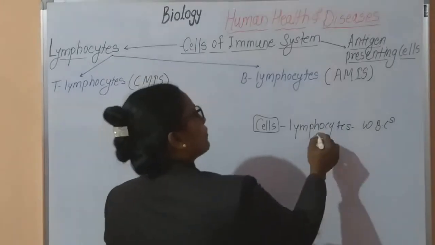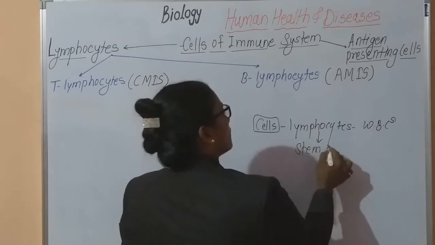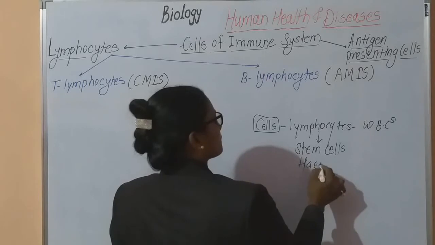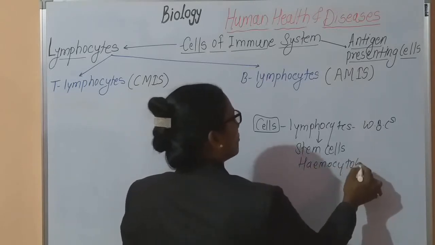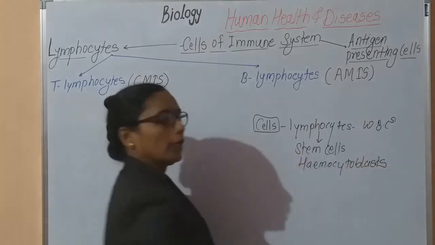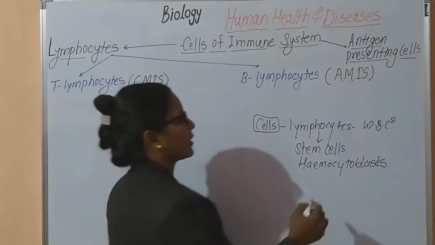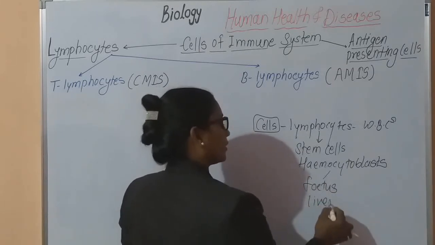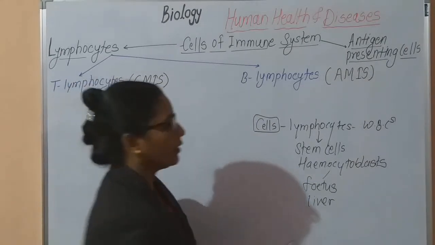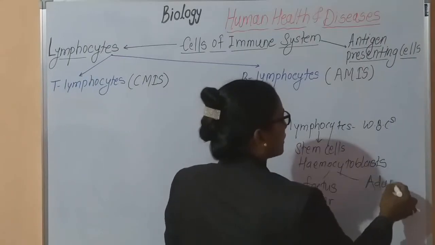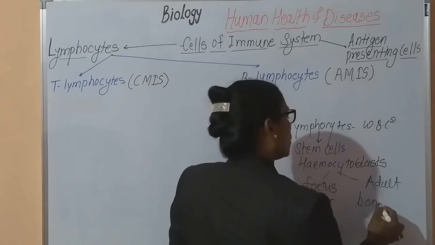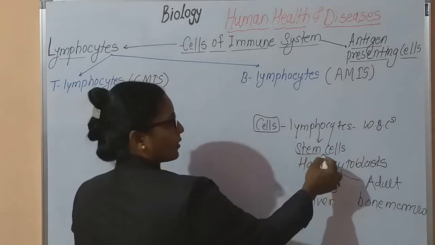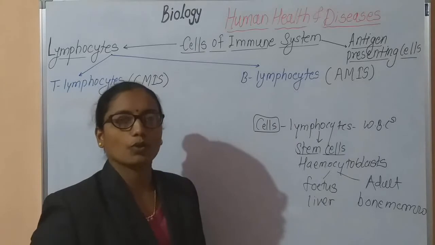Now these lymphocytes are formed from stem cells. Which stem cells? These stem cells are hemocytoblasts. In case of the fetus, these are present in the liver. And in case of adults, these are present inside the bone marrow. These stem cells are very important, as they form the lymphocytes.